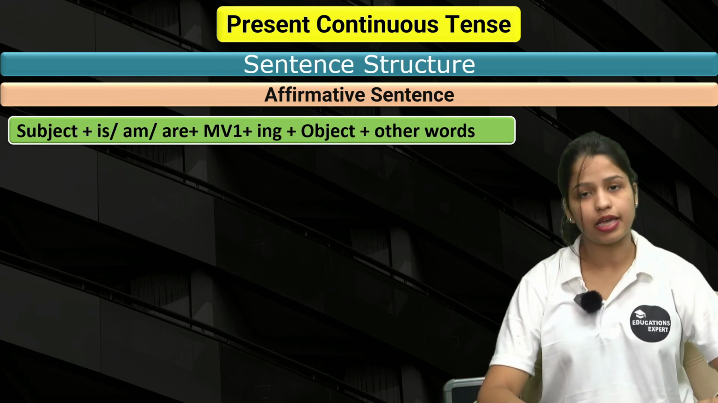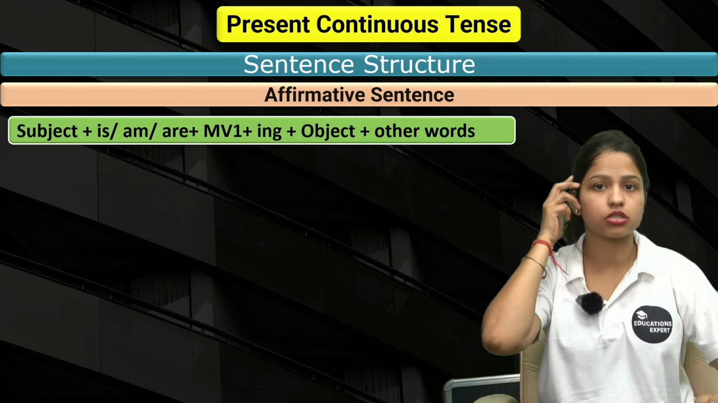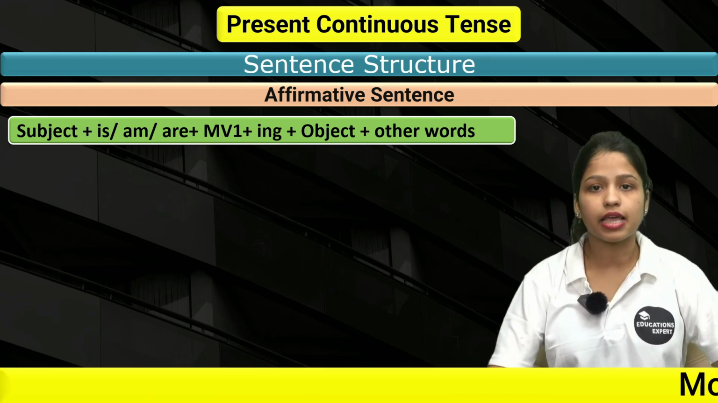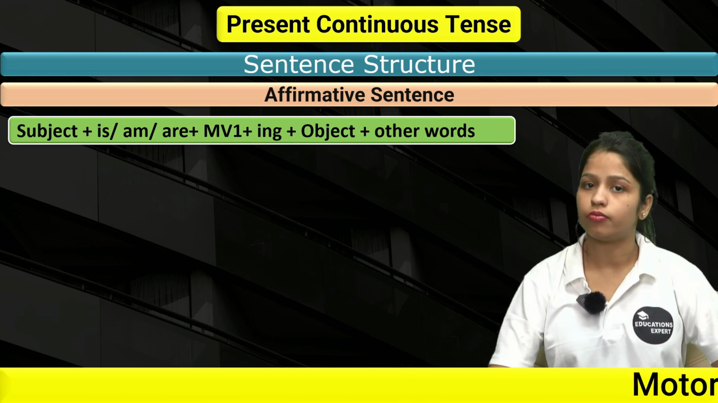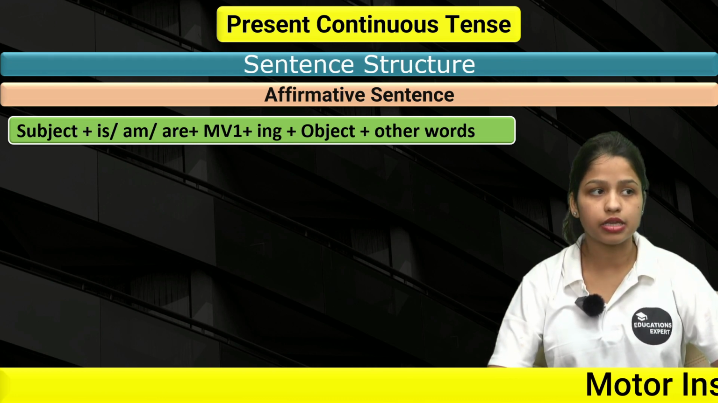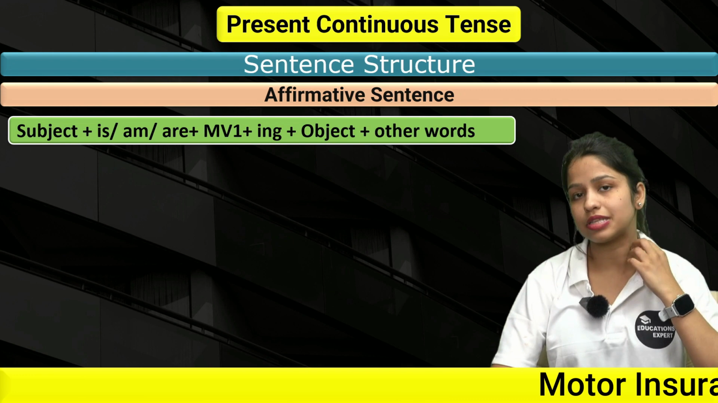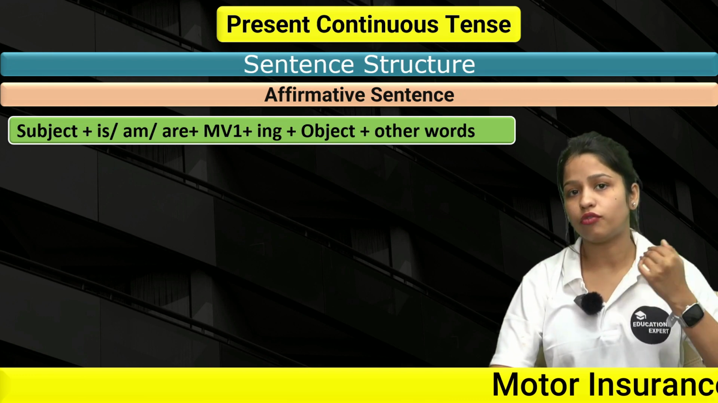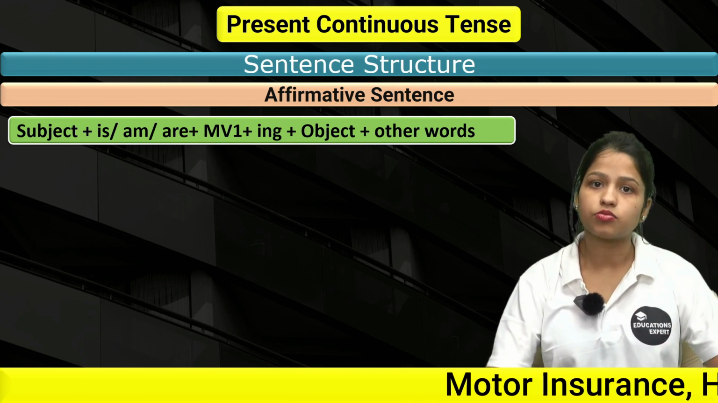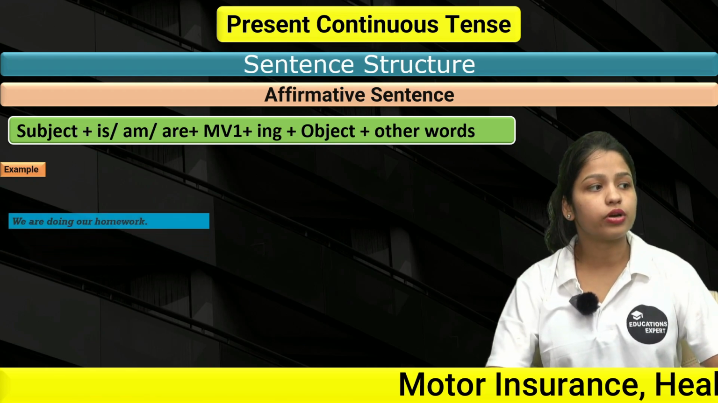These three are the helping verbs that we are going to use in present continuous tense, right? Plus MV1 means main verb, first form of the main verb, plus ing. Obviously we're talking about present progressive tense, we have to use ing as well, plus object plus other words. Clear? So what is the example?